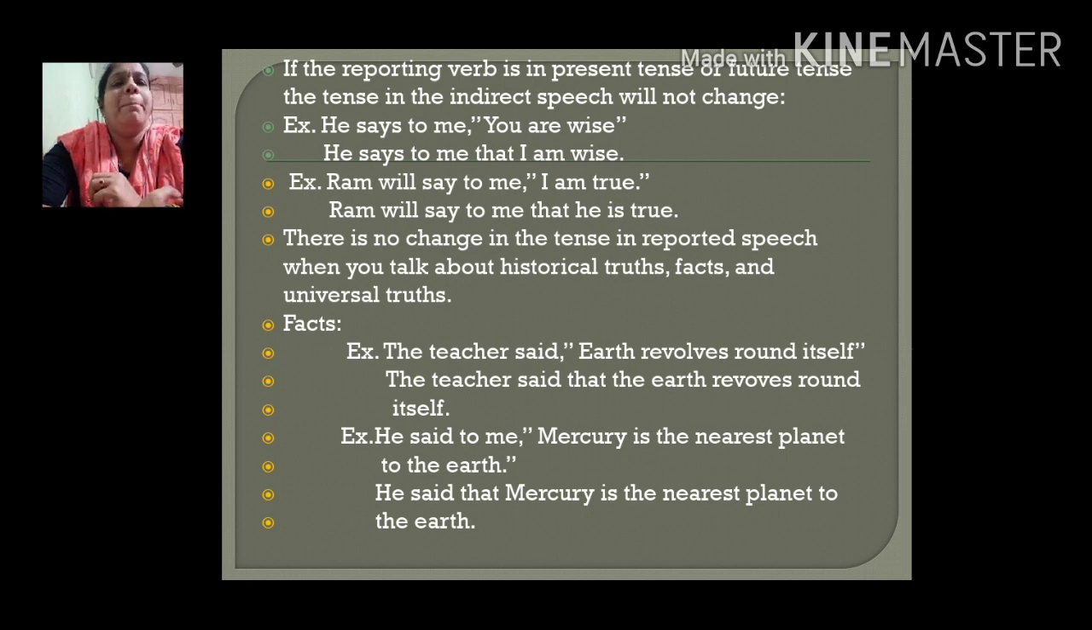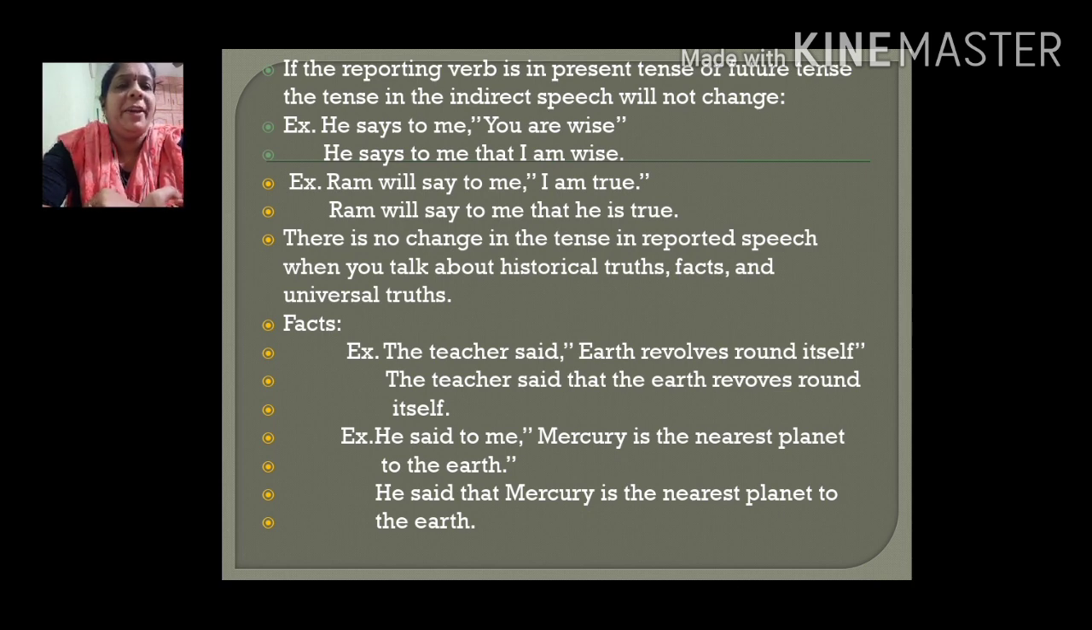Now, one more example where you don't have a change in tense. There is no change in the tense in reported speech or indirect speech when you talk about historical truths, facts, and universal truths. You know, historical truths, facts, and universal truths, they are the same always. Whether you say it yesterday or today or tomorrow, they will remain the same. So, the tenses will not change in such cases in indirect speech.